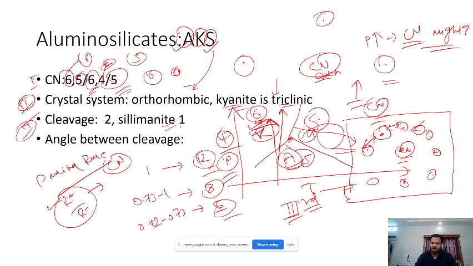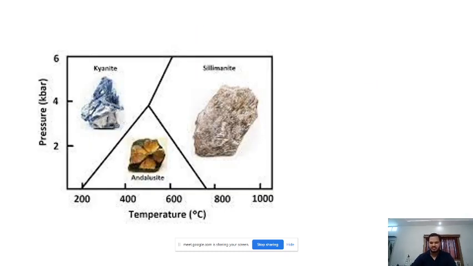Similarly, the third difference is that sillimanite has one cleavage, whereas andalusite and kyanite have two sets of cleavages. Also there is a difference in the angle between the two sets of cleavages of andalusite and kyanite. We'll see this in the next stage. See, this is a diagram also.